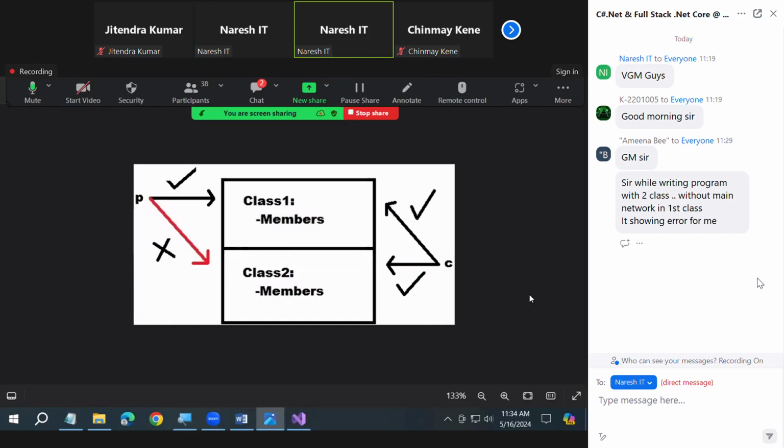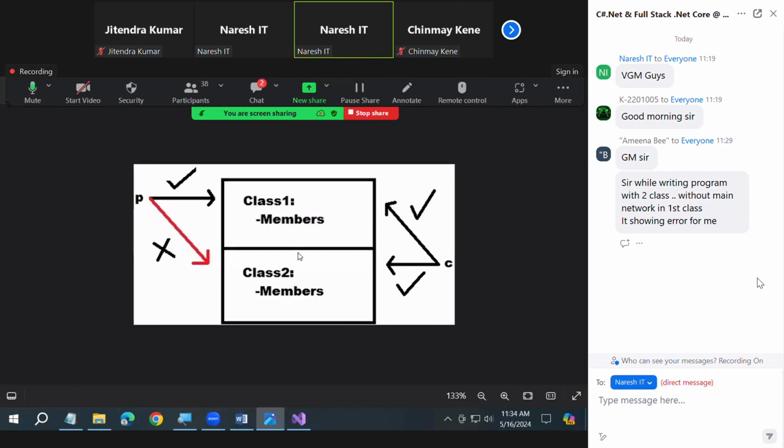Are you clear? So this is something like you're bringing your parents and they're living with you in your house, but because they're living in your house, they don't have a right to sell that house. Now also, it's the same. Using P, you cannot call class 2 members. Are you clear? Understood?